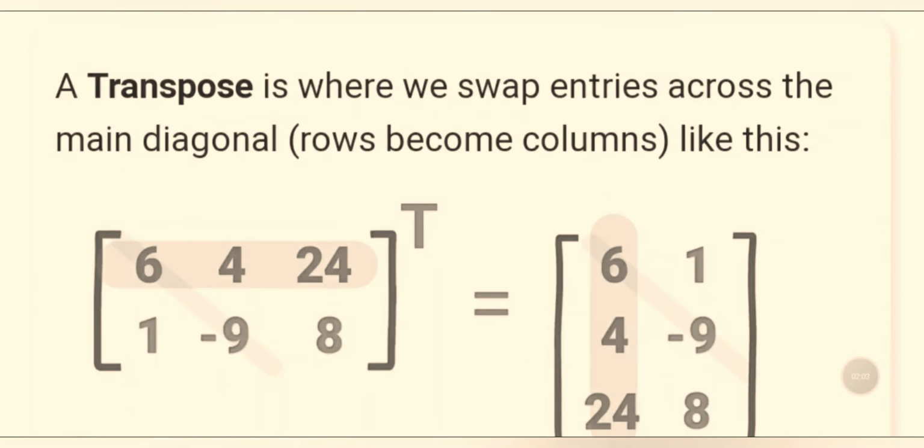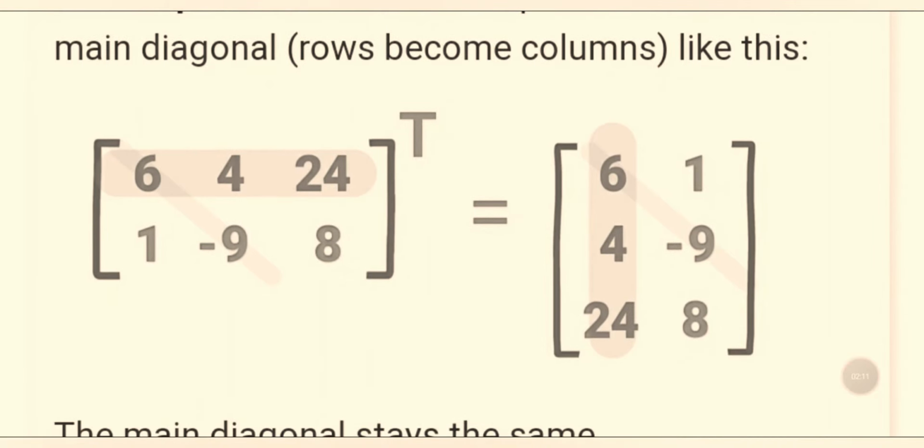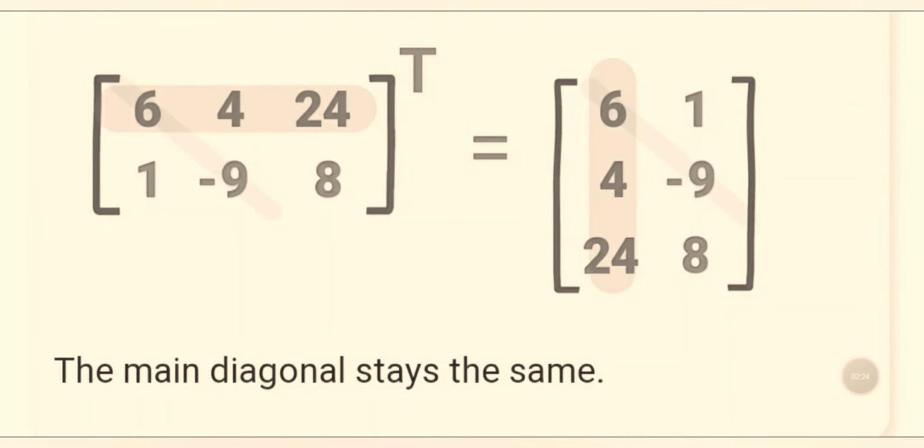A transpose is where we swap entries across the main diagonal. Rows become columns like this: 6 4 24, 1 minus 9 8. The transpose of the matrix will give the answer 6 4 24, 1 minus 9 8. The main diagonal stays the same.